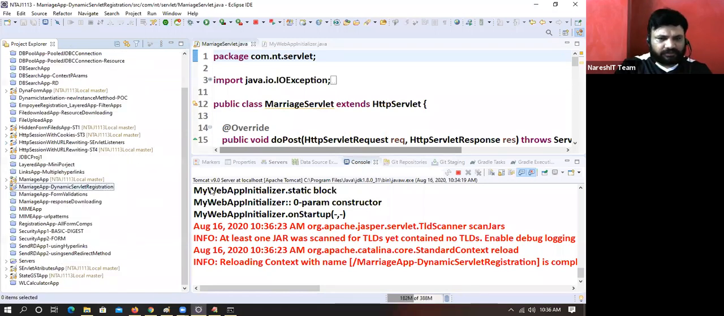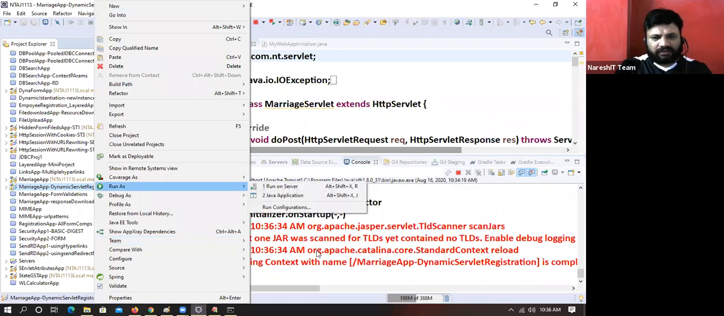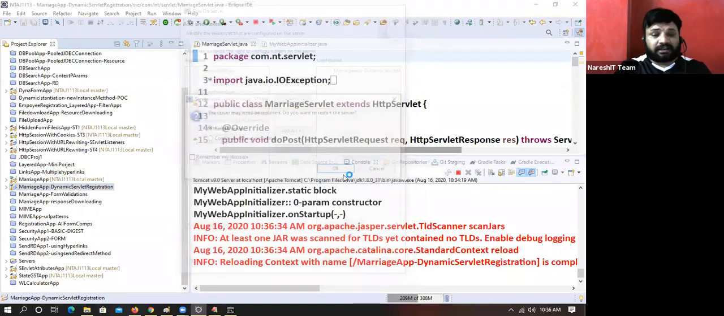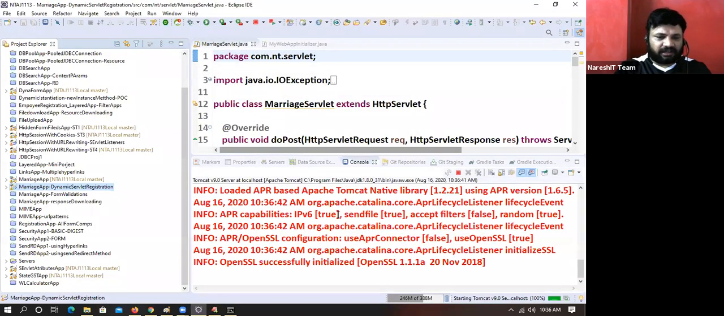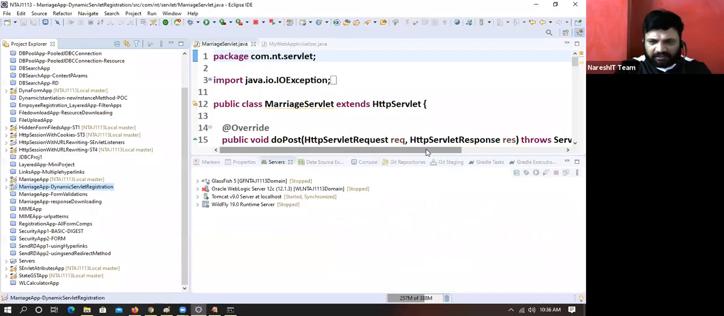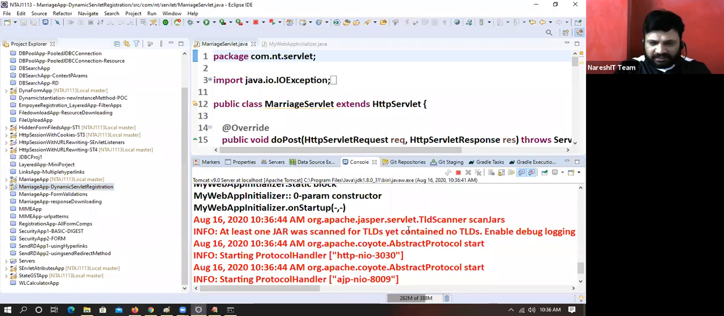Right click, run on server. Say next, say finish. Restart the server. When the server is restarted, before I run anything, look at the server console. The Initializer class is loaded automatically, instantiated automatically. The onStartup method is called automatically. Come on, guys, are you getting my point there?